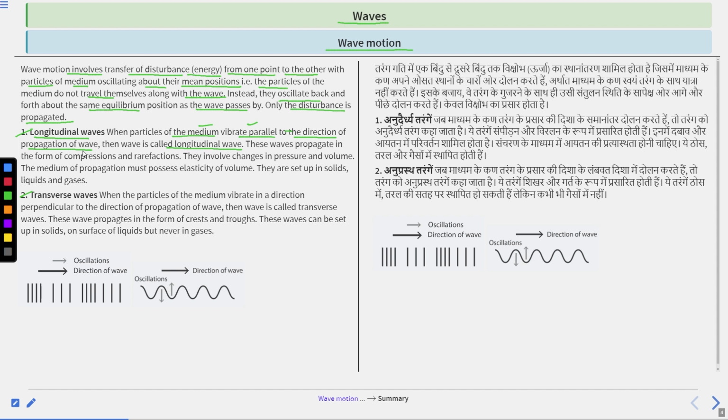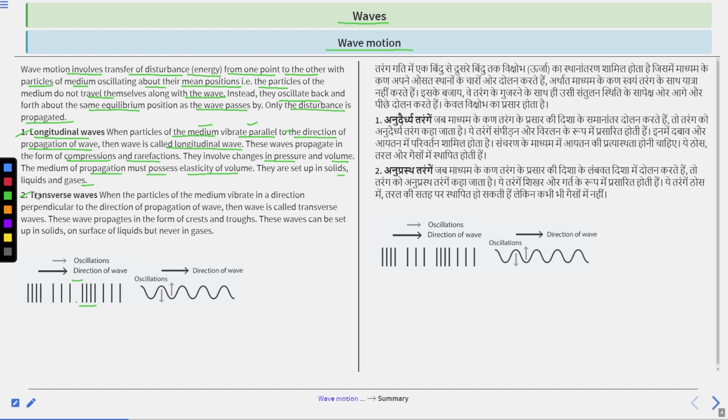These waves propagate in the form of compression and rarefaction. They involve changes in pressure and volume. The medium of propagation must possess elasticity of volume. They are set up in solids, liquids and gases. Clear? So this type of wave is a longitudinal wave.